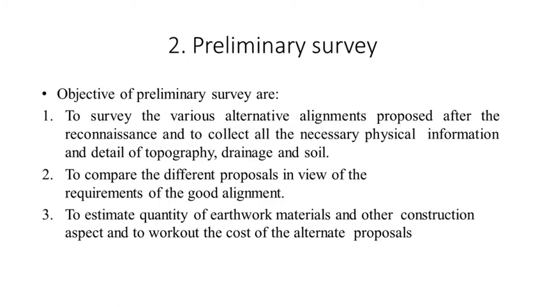Longitudinal sections throughout the alignment and cross sections at regular intervals are taken and a benchmark is established. Now this preliminary survey includes the road survey. You already know about the road survey, that is the project we have already done in second year surveying. In that, whatever alignment we fixed, we took the measurements and angles. Similarly here, we are going to fix the alignment for the highways.